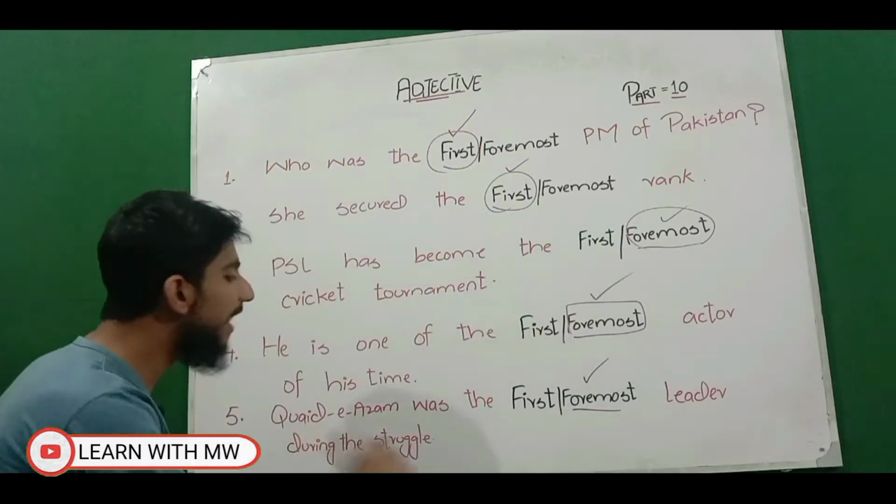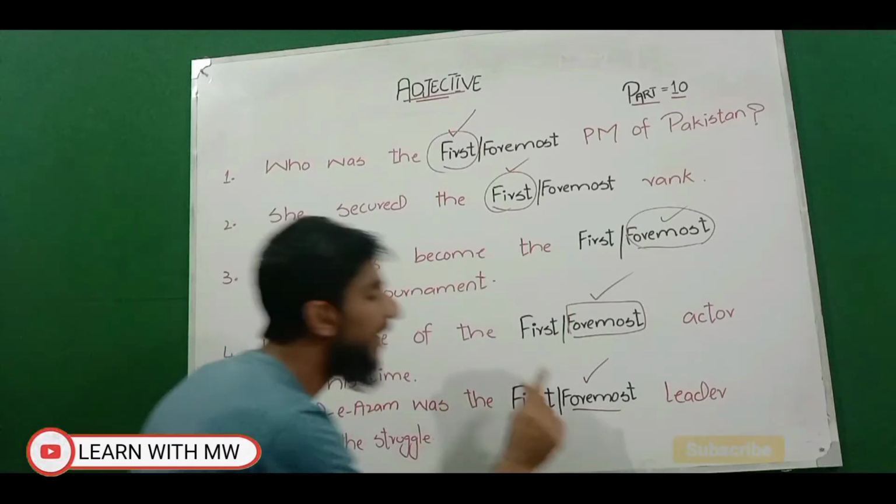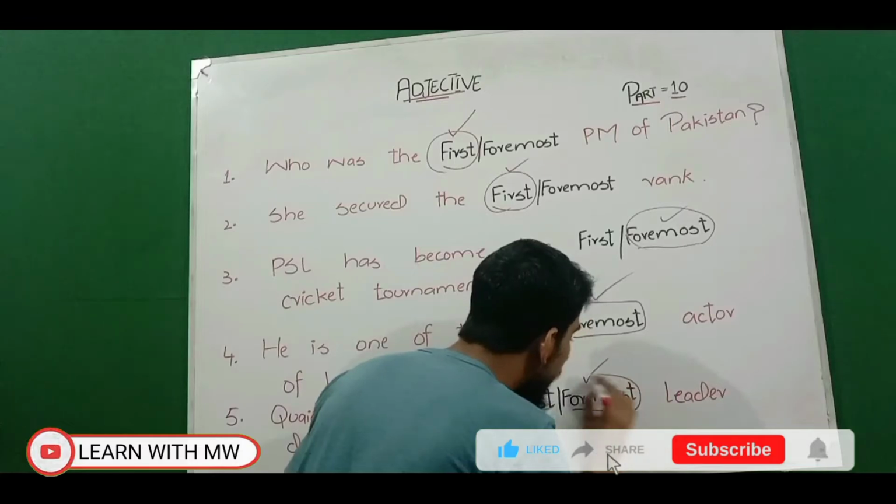That's why Quaid-e-Azam was the foremost leader during the struggle. So the correct answer is foremost.